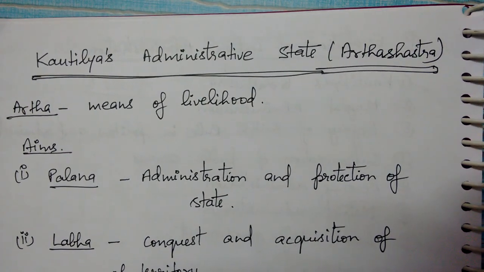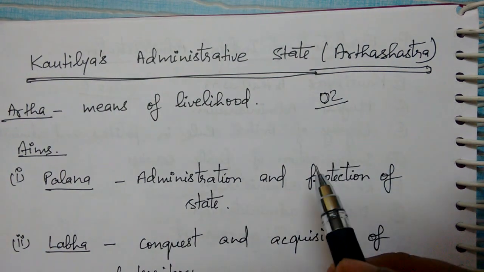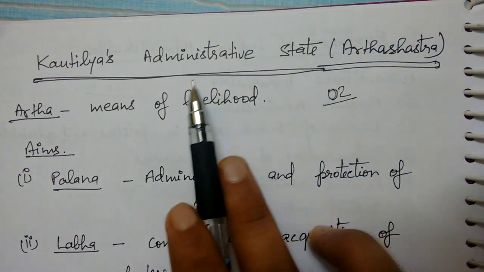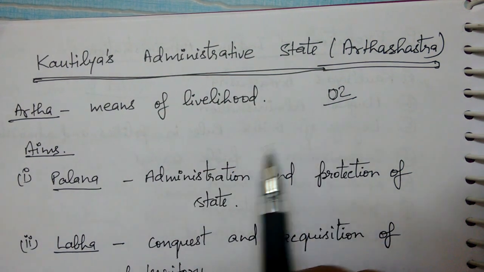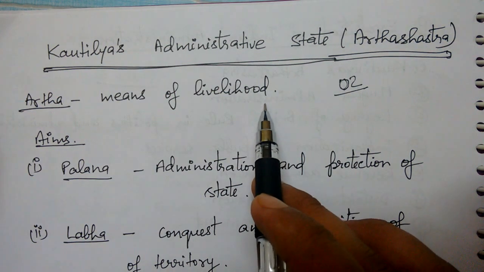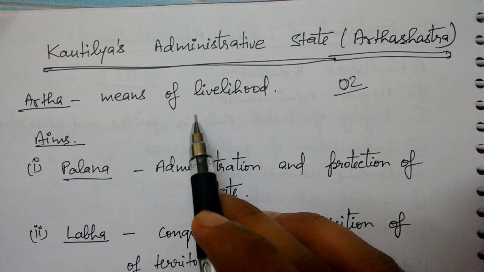Hello friends, this is video 02 for Public Administration paper 2, and we will start with Kautilya's Arthashastra, that is Kautilya's administrative state. So what is Artha? Artha means means of livelihood. So Arthashastra means how you get your livelihood, that is defined in Arthashastra.